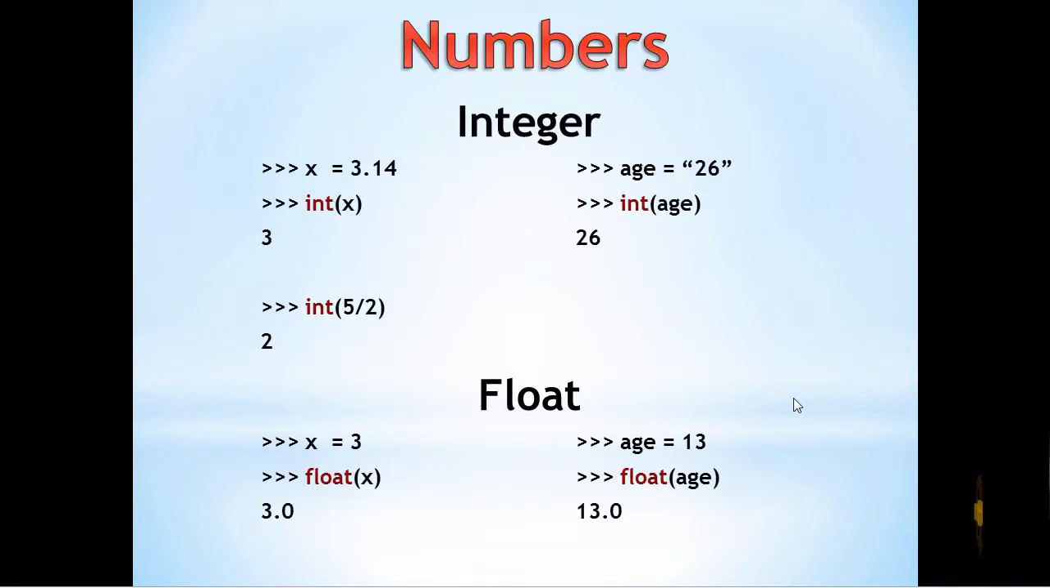Here are some examples of numbers. First being a float, then converting the float to an integer, and a string of 26 being converted to the integer, the number 26. Down at the bottom here, we can convert the whole number to a float using a float operator.